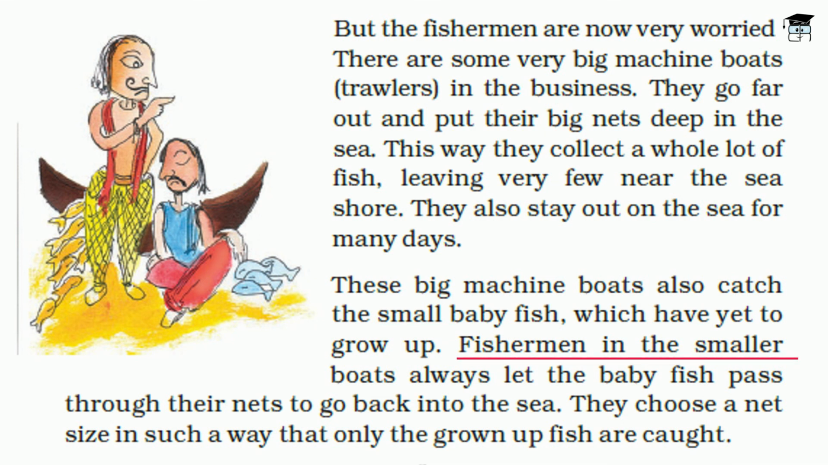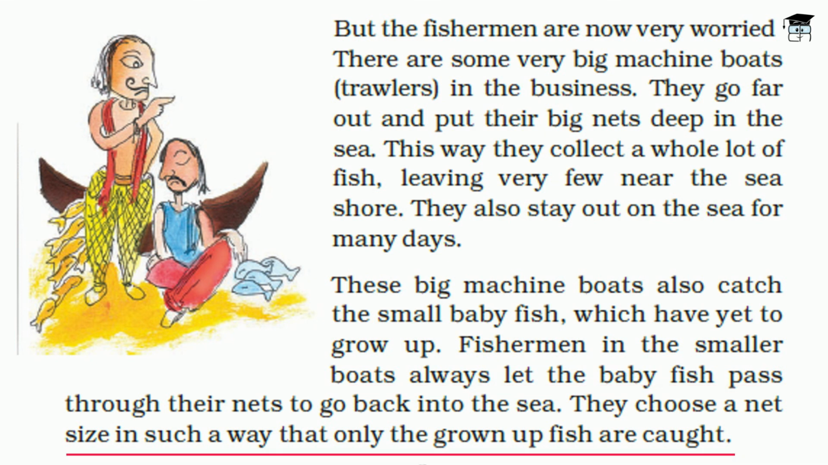Fishermen in the smaller boats always let the baby fish pass through their nets to go back into the sea. They choose a net size in such a way that only grown-up fishes are caught. So the small fishermen do not catch the baby fish. They only catch the grown-up fishes and let the baby fish swim away.